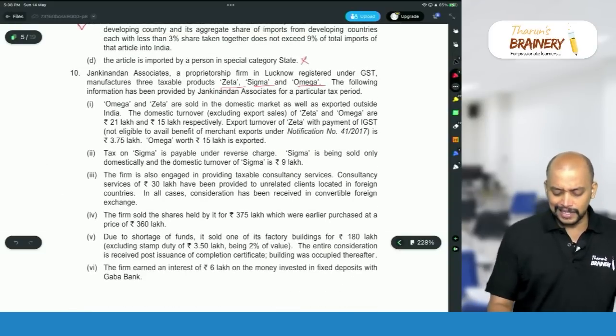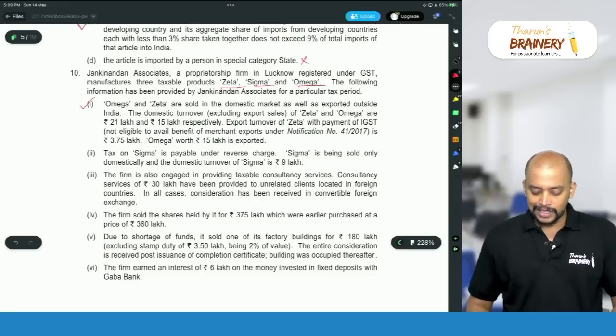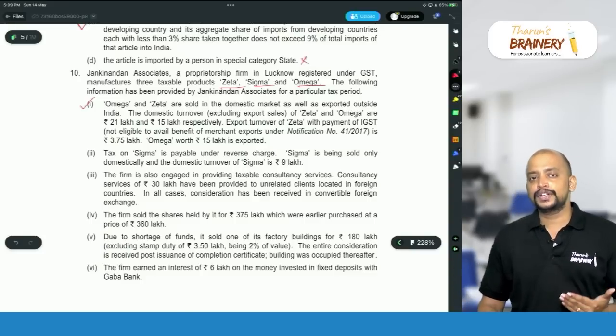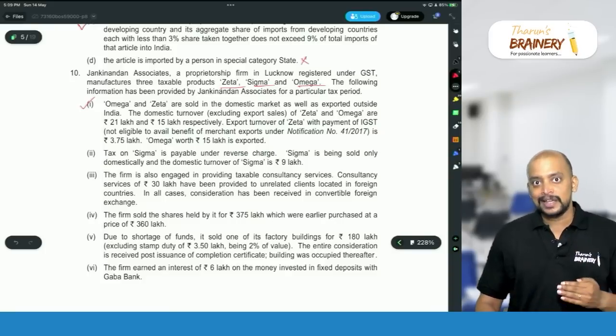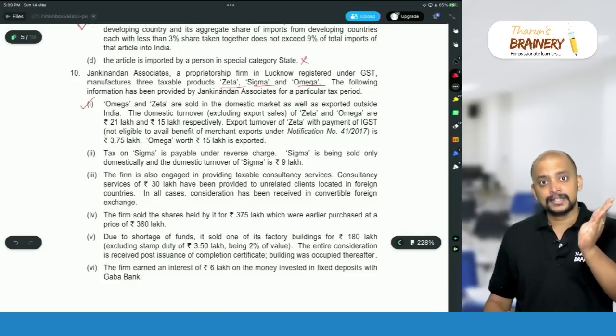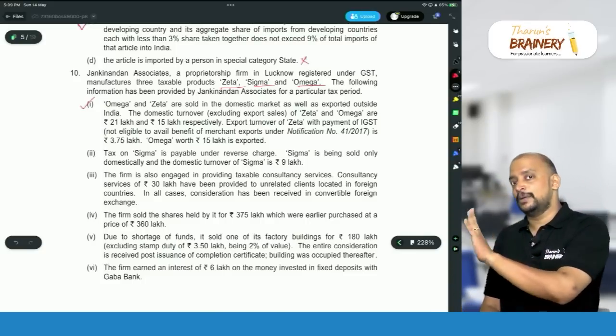first transaction if you see, Omega and Zeta are sold in the domestic market as well as exported outside India. So what we need to do, we need to prepare a working note. That working note contains particulars, value for payment of GST, and for availment of ITC.